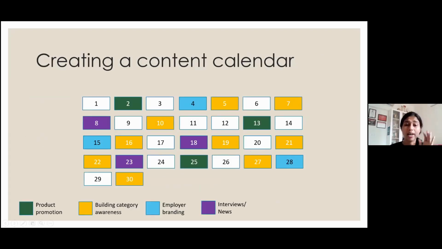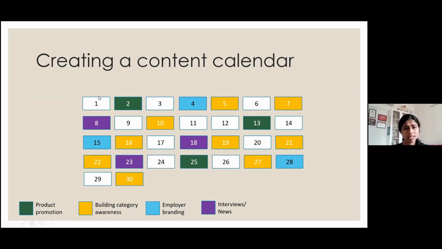Now, this is how, by the way, content calendars are made, right? On an Excel sheet, you will have days, right? I mean, it will have Monday, Tuesday, Wednesday, or whatever. It will have the days for that month, and you will have content calendars planned up to 3 months in advance. Whenever we start our career, we all start by doing this, right? So, please pay a little more attention to this part because I have spent at least 3 or 4 years of my life doing this, and it is the base of what you do.